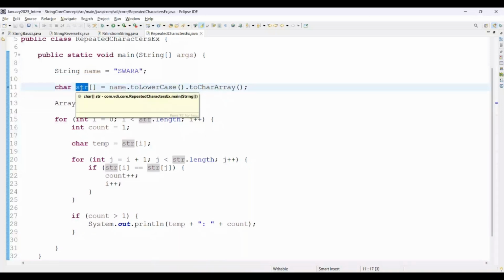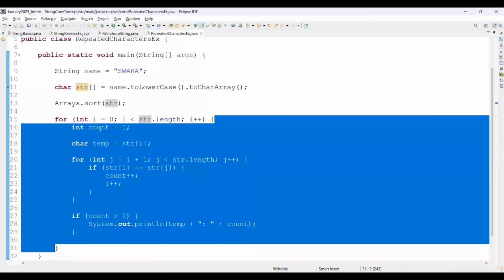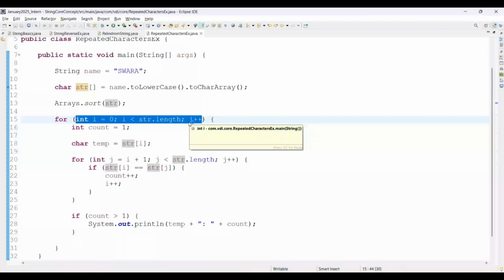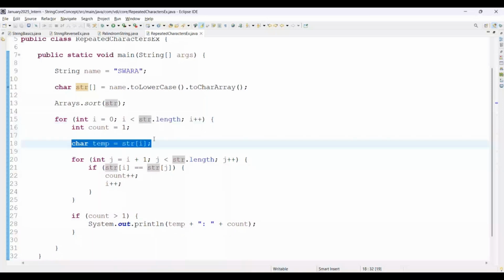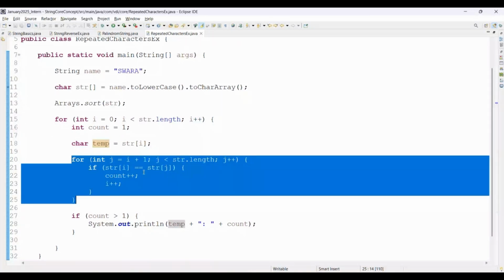Then we use the Arrays.sort method, and accordingly we use the first for loop for i here, and we have given the initialization, condition and increment as per our business requirement, right? Initially the count value we have given 1, and whatever i, it means the 0th location, whatever value of i is coming there, we are taking this character from that particular str array and adding it within a temp variable. Next we have an inner for loop. You can simply say a nested for loop. You can say j equal to i plus 1, j is less than str.length, j plus plus,